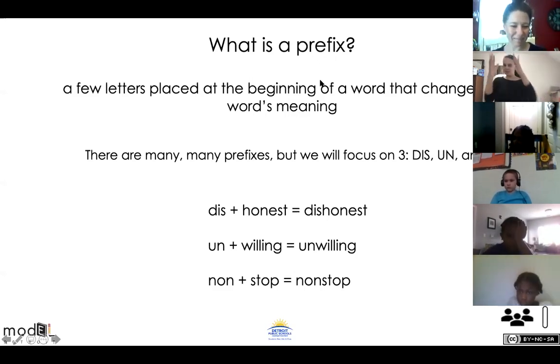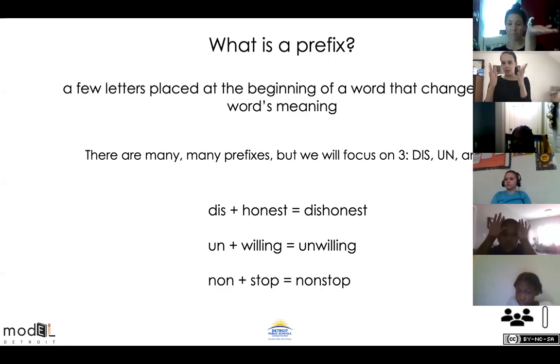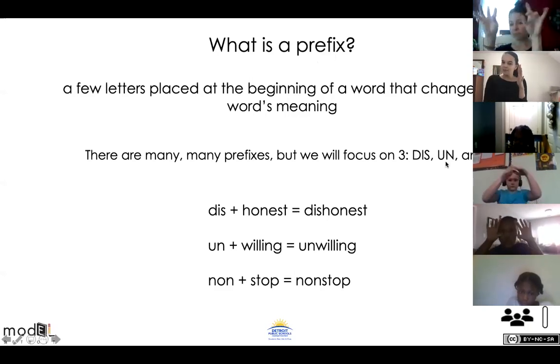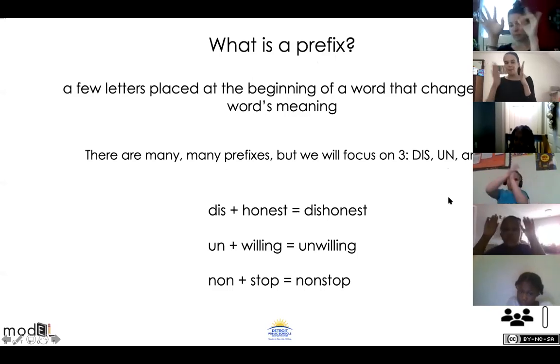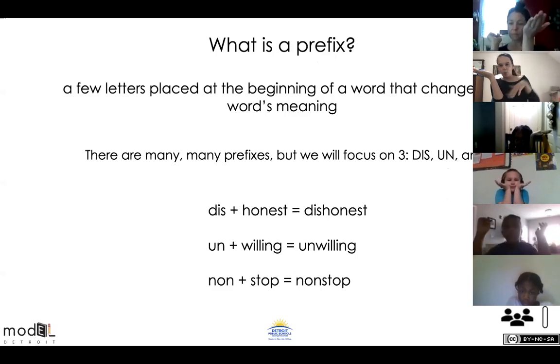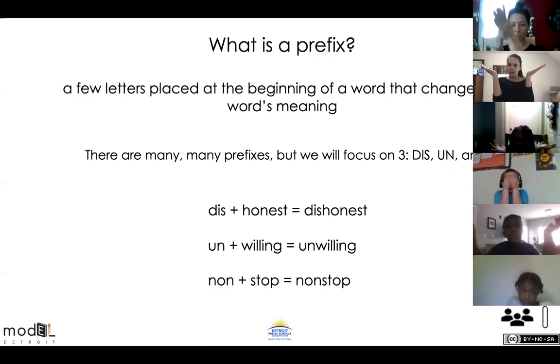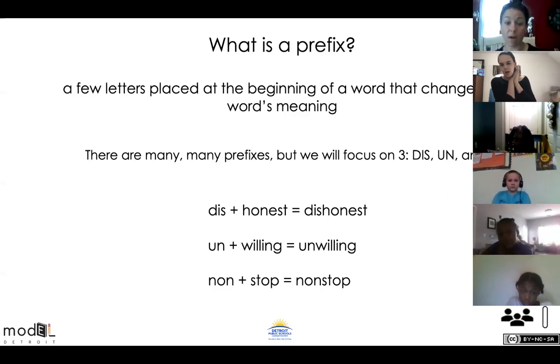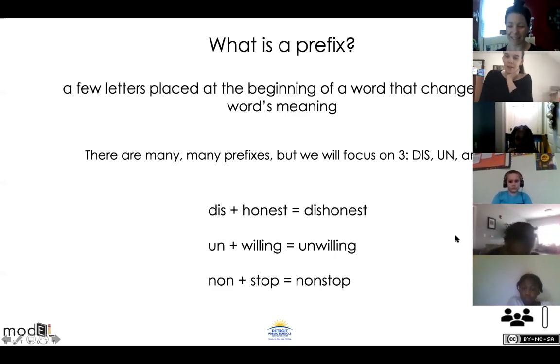All right, so take your hands, get them back out. Let me see them. I'm waiting for you to have your hands. Okay, put un in this hand. Willing in this hand. Put them together. Unwilling. What do we have? Un. Willing. Unwilling. Good job, Anaya.